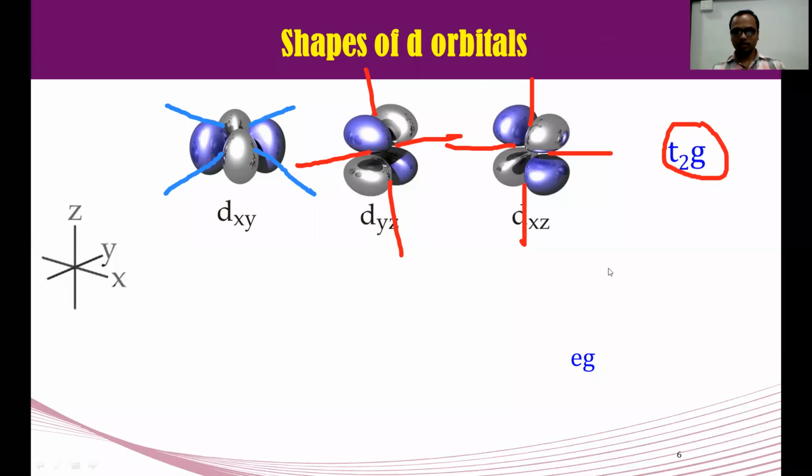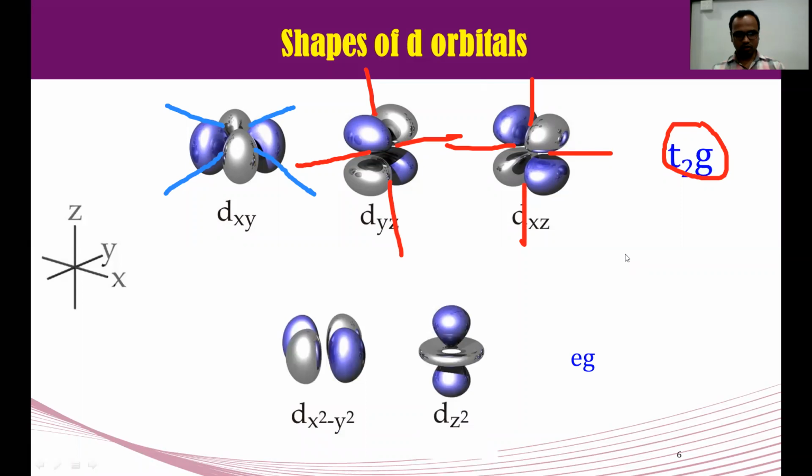Now we are going to see the eg orbitals. These are two, total five orbitals. We have seen three; next two. First one is dx2-y2, and another one is the dz2 orbital. Now see what happens in this orbital.